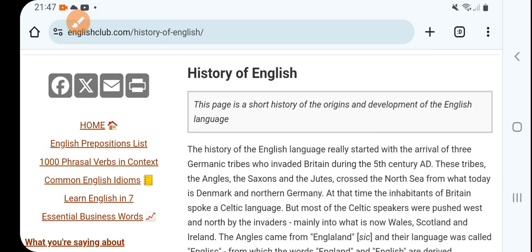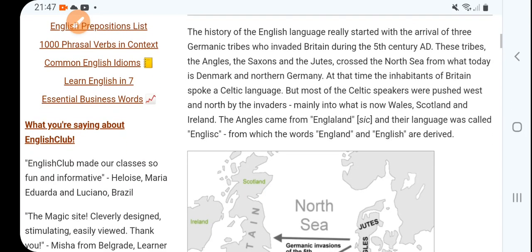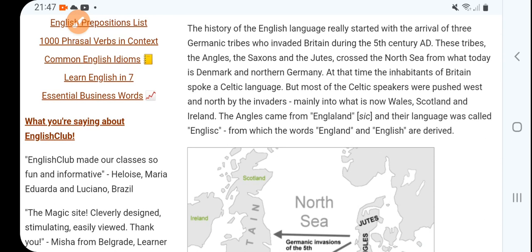Through my separate notes, I'm going to share some facts of language: how languages flourished, how many languages exist on this earth, and what the most spoken language is, something like this. But here I am coming directly to the history of English. So now let us discuss, let us read together.